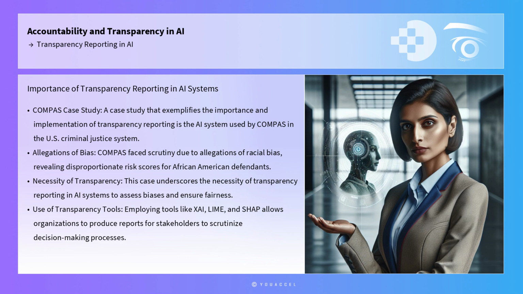This case underscores the necessity of transparency reporting in AI systems. By employing transparency frameworks and tools, such as LIME and SHAP, organizations can produce reports that would allow stakeholders to scrutinize the decision-making processes, assess biases, and ensure fairness and accountability.